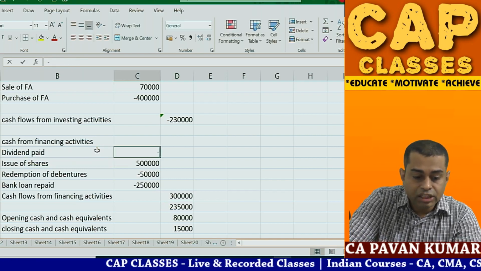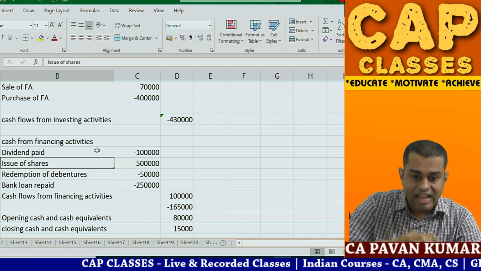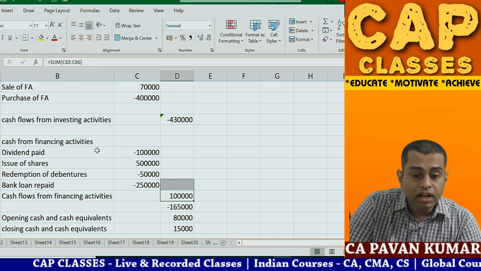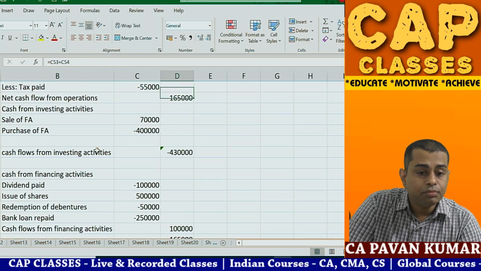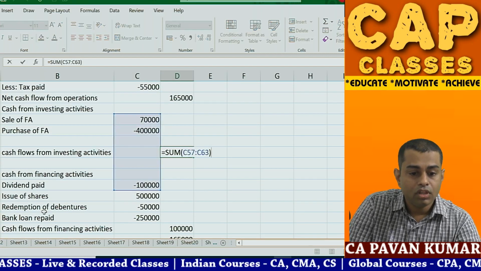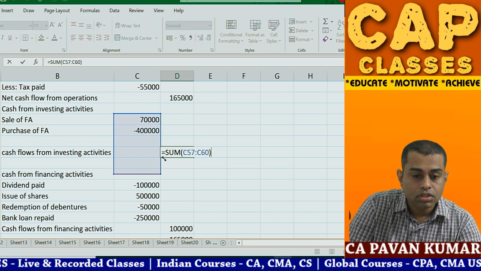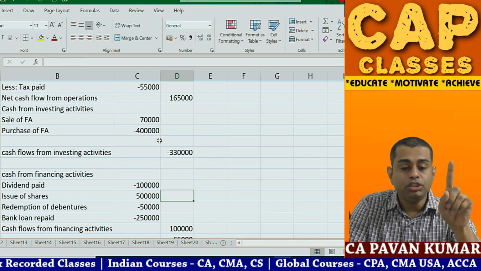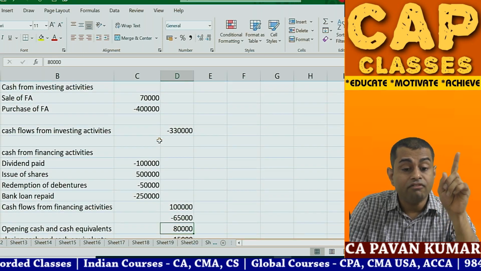So this will be minus 1 lakh. Yes. So this 3 put together, 1 lakh plus this is purchase of fixed assets. No, sorry, this is these 2 only. So 1,65,000 positive, 3,30,000 negative, 1 lakh positive.